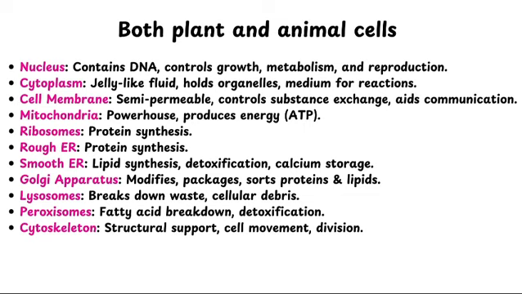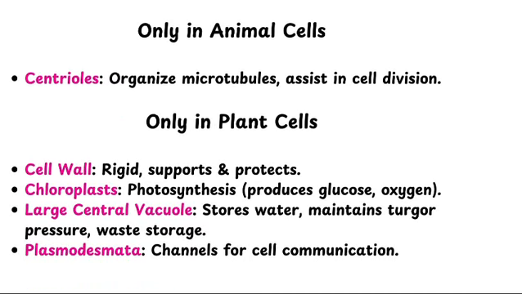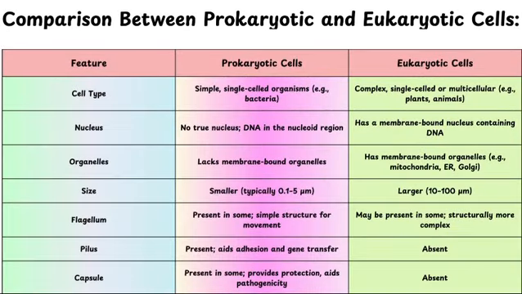Other organelles like the endoplasmic reticulum and Golgi apparatus handle protein and lipid processing, while lysosomes break down waste. Only the animal cells bear centrioles that assist in cell division, organized in microtubules. Plant cells uniquely bear a cell wall for support and chloroplasts for photosynthesis, a large central vacuole for storage processes, and plasmodesmata for cell communication.